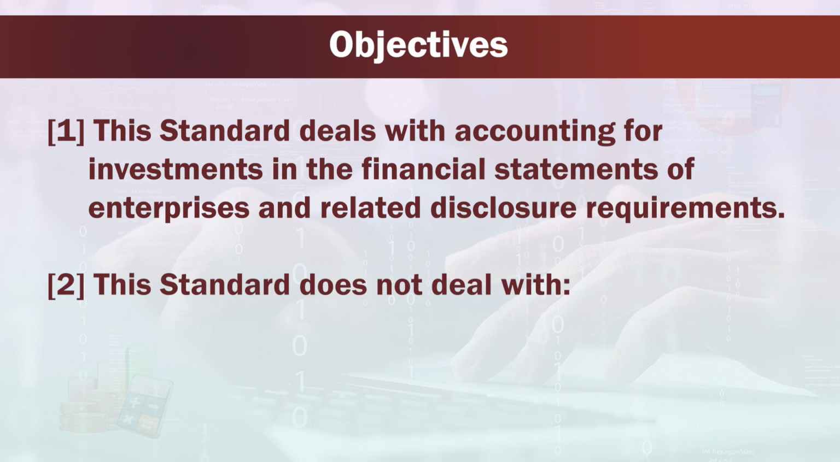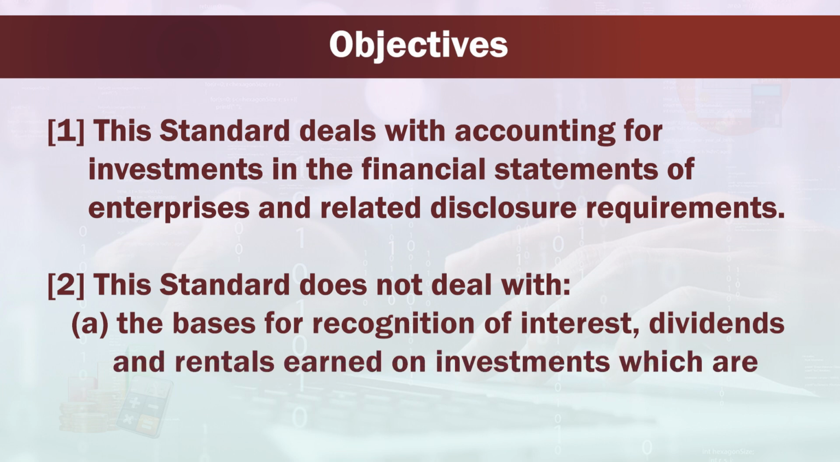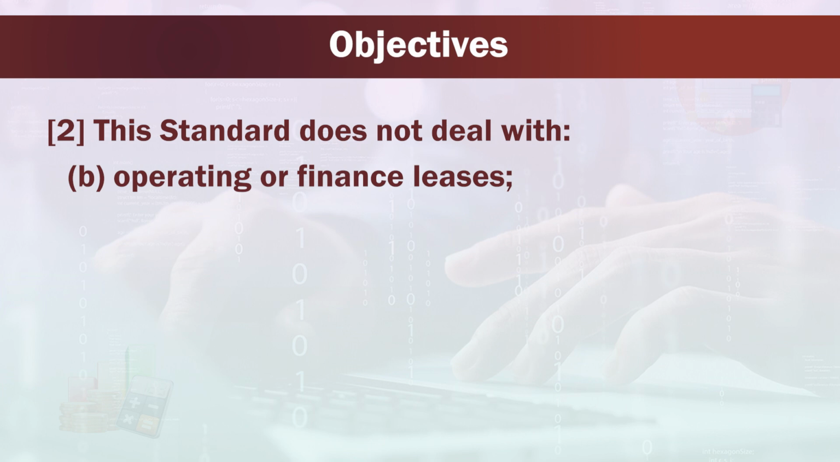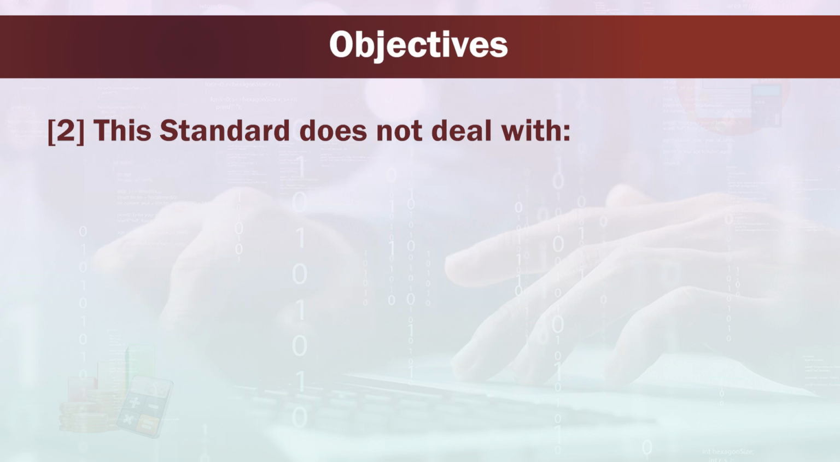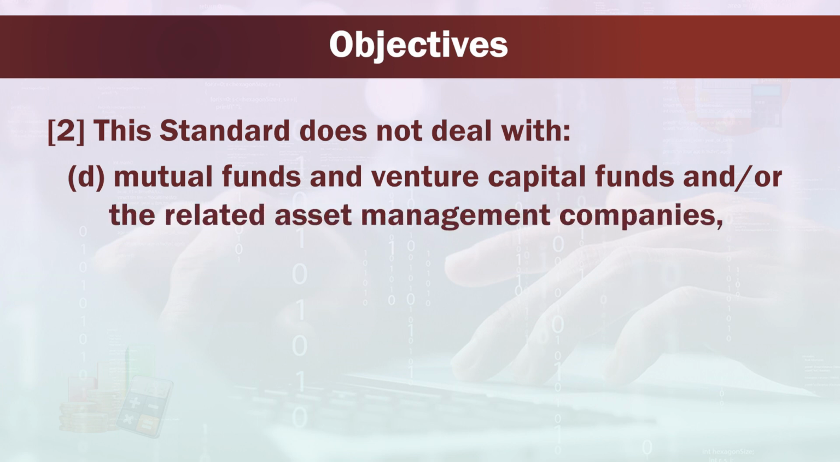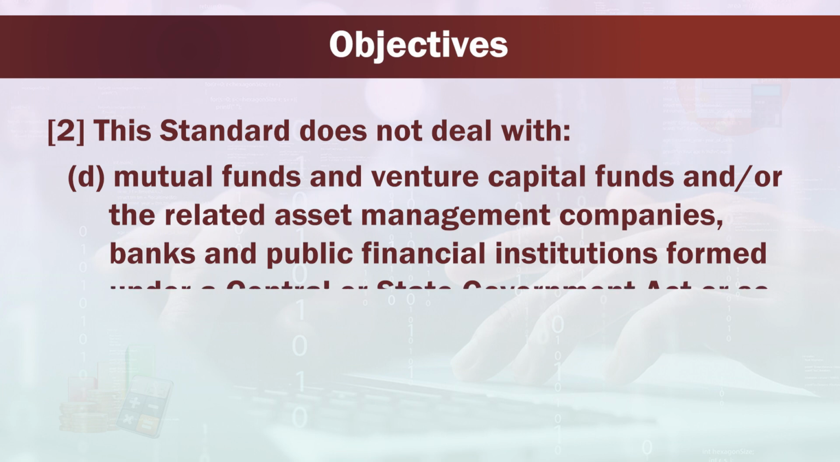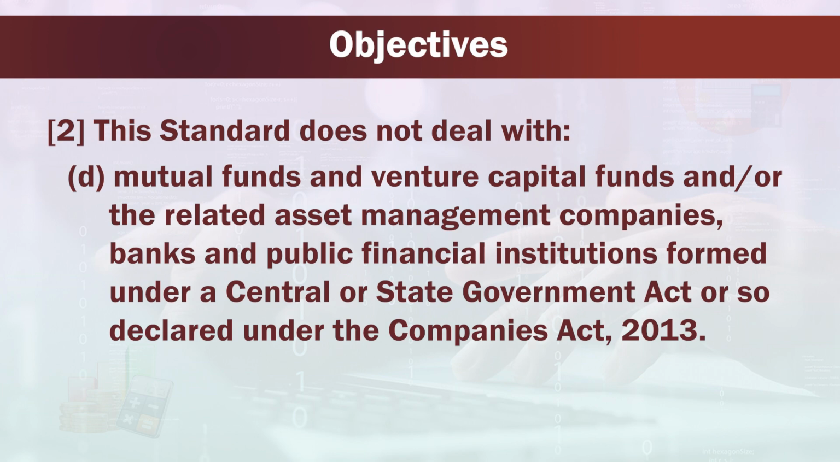This standard does not deal with: A. The basis for recognition of interest, dividends and rentals earned on investments, which are covered by Accounting Standard 9 on revenue recognition. B. Operating or finance leases. C. Investment of retirement benefit plans and life insurance enterprises. And D. Mutual funds and venture capital funds and/or the related asset management companies, banks and public financial institutions formed under a central or state government act or so declared under the Companies Act 2013.